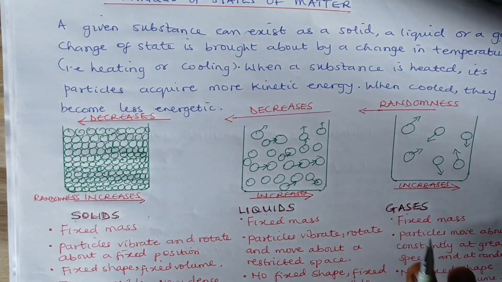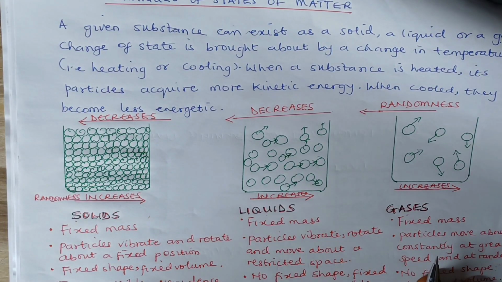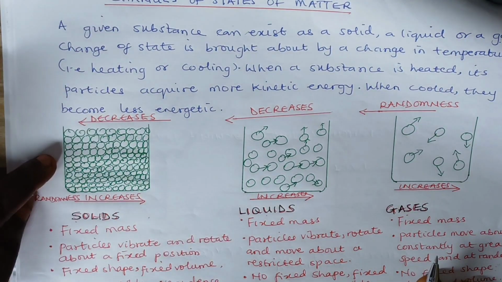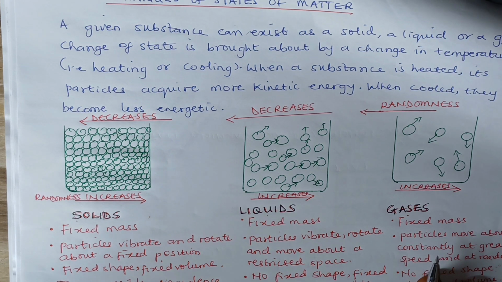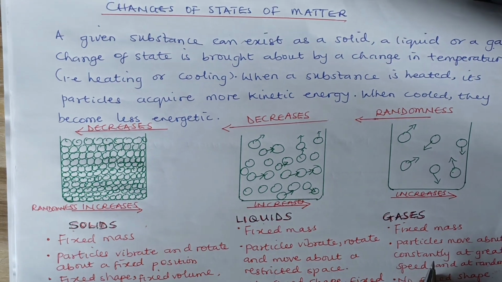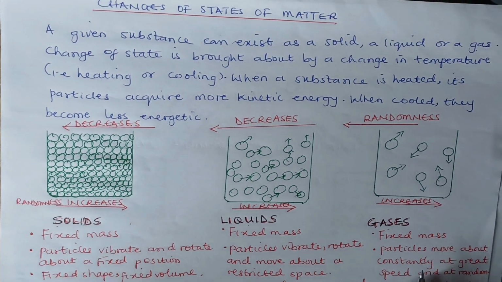Now we see here that solids have fixed shape and fixed volume. They do not take the volume of their container. They have their own volume, and they have their own shape. And they are incompressible. We cannot compress them because they are very heavy or very dense. That's one thing about solids. And most solids have a high melting point, that is, it requires a very high temperature to melt them.